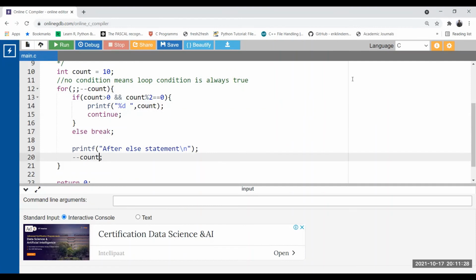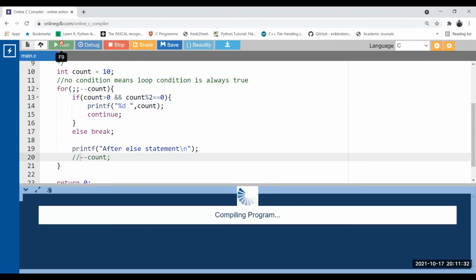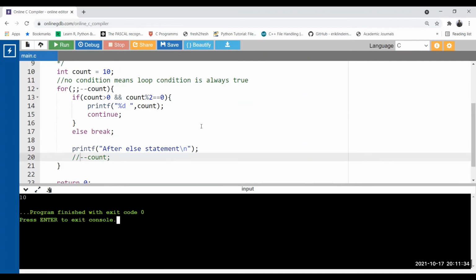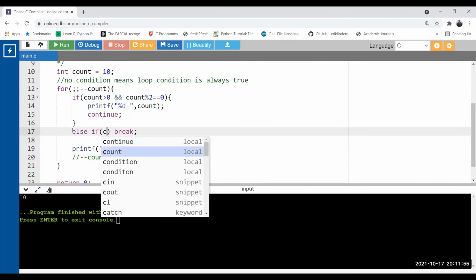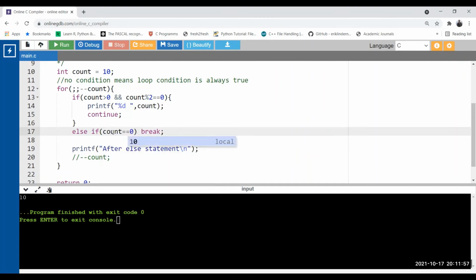And now put this count in comment. Now run. See, it prints only 10 because the second time our if condition becomes false. So why not add one more condition here? Else if count equal to 0, then break.